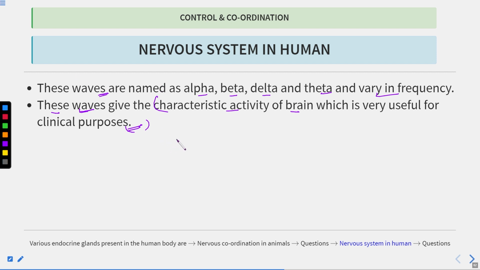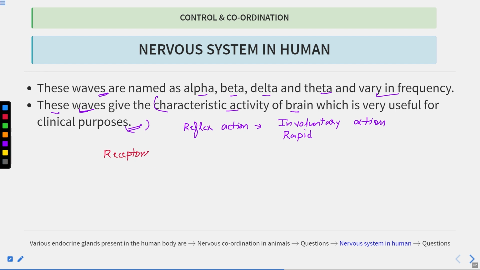So there we discussed, if we want to write in short, what is reflex action. First of all, reflex action is an involuntary action. It is involuntary and it is also very rapid. These are the two characteristics of reflex action, and this is how it takes place. First we have the sensory part, or you can say it starts with the receptors.